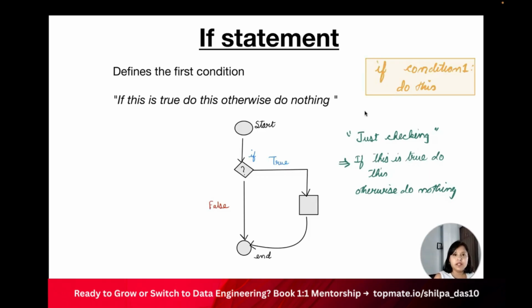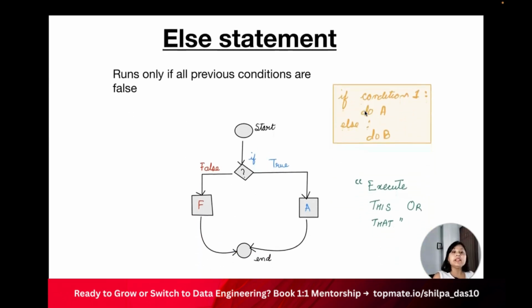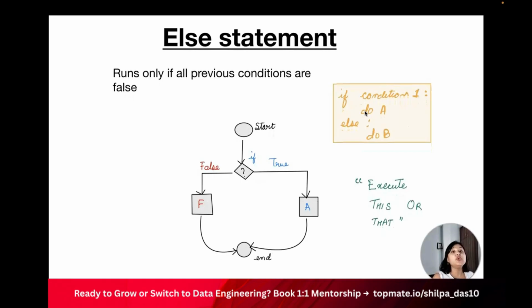Now let's understand what an else statement is. In the else statement, you run through all the previous conditions, and if all the previous conditions are false, then you run the else statement. For example, let's say my cab arrived, then I take my cab to reach the office. If my cab doesn't arrive, that is, if cab arrives is false, then I go to my else block and reach the office using public transport. That is the else statement.